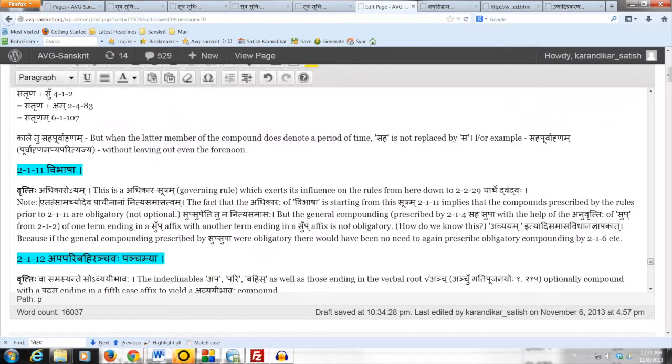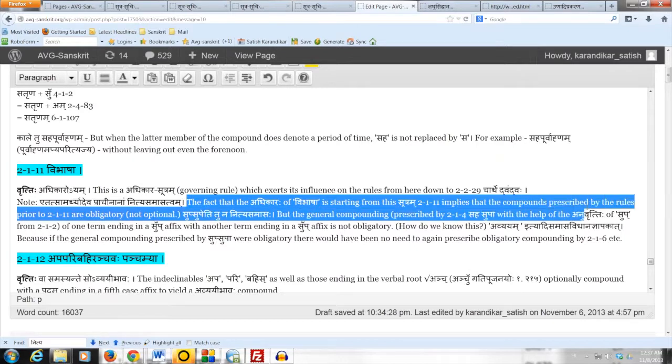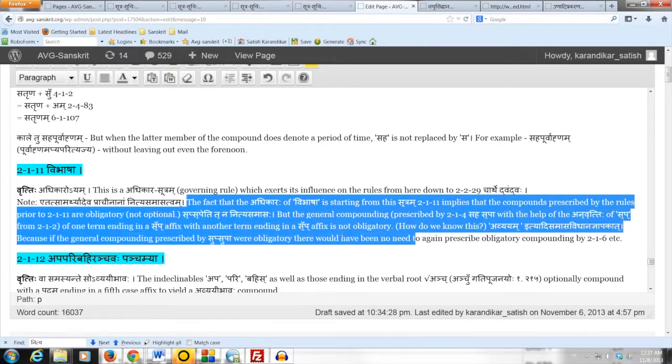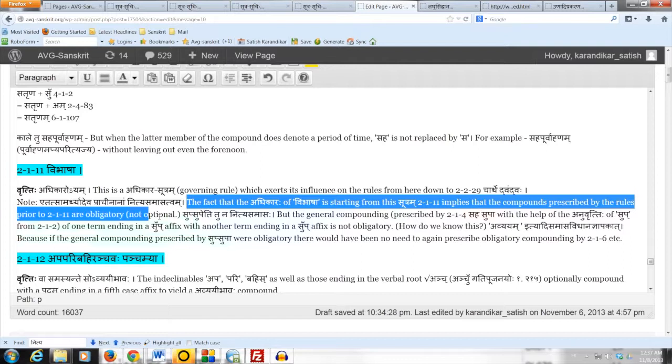Now a note here says that Etat Samarthyadeva Prachinana Nitya Samasat, meaning the fact that the Adhikara of Vibhasha is starting from this Sutram 2.1.11 implies that the compounds prescribed by the rules prior to 2.1.11 are obligatory, not optional.